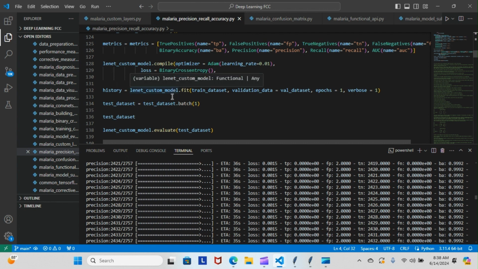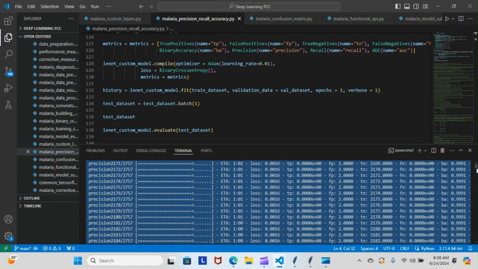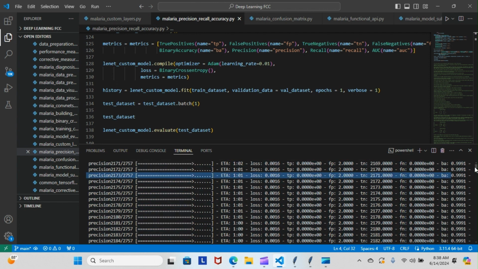Everything came through well. And the history, you can see here that the history is actually starting from 2171 of 2757, even though I watched it start from zero. It's the first time I've seen this. It's cutting off the previous information that came before because it's not fitting into the terminal. But whatever the case may be, we actually did see it running and compile and everything came through. So this is what we have here.